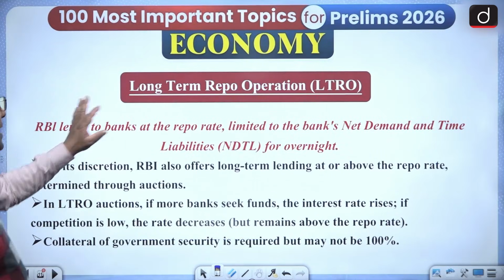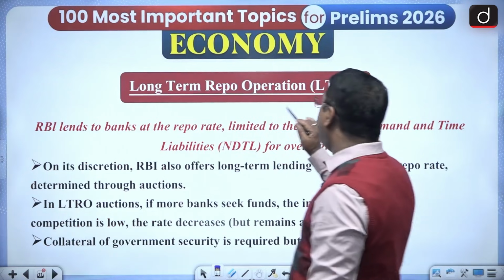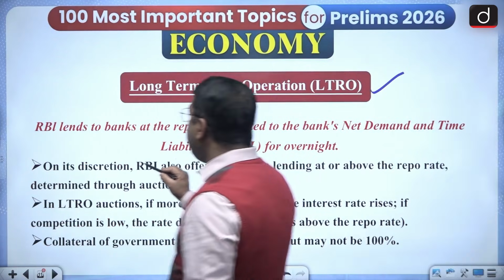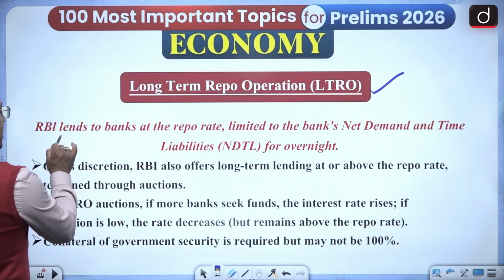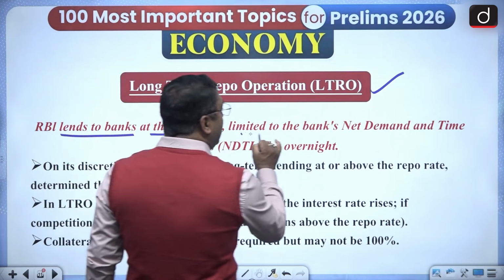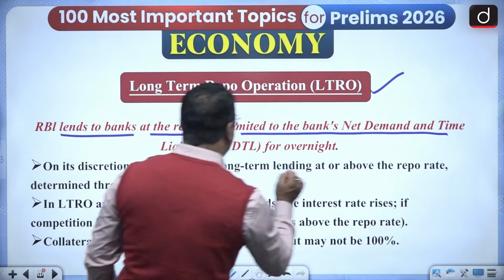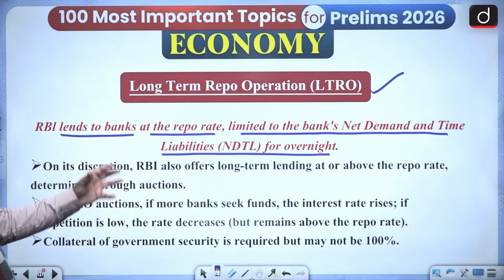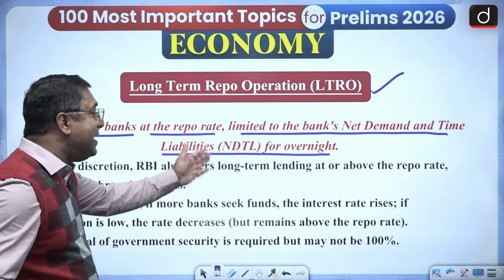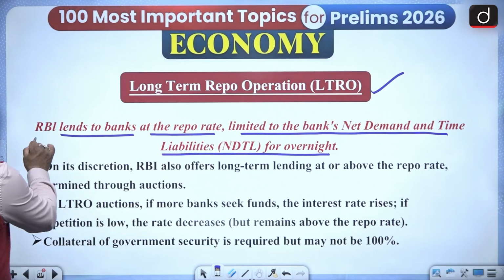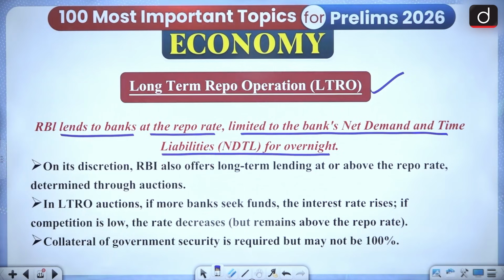Now I have a slide for long-term repo operations. You can go through it. What happens in long-term repo operations? The RBI lends to banks at the repo rate, limited to the bank's net demand and time liabilities, for overnight. That means according to the bank's NDTL, the RBI is lending to the bank at the repo rate.